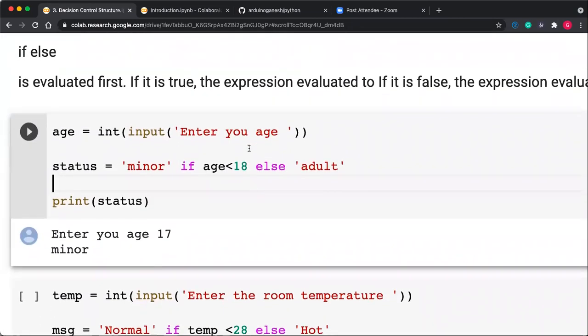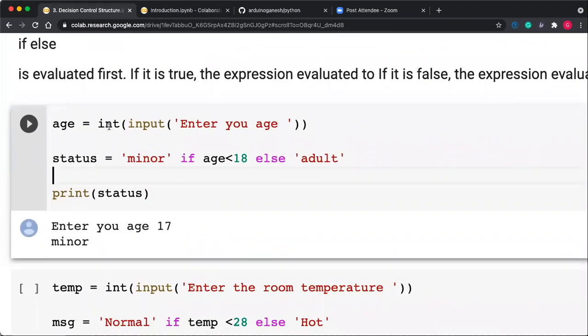We will understand this conditional operator with the help of one example. age is equal to int(input("enter your age")). So age gets entered as an integer and I'm checking here: the status is minor if age is less than 18, else the status is adult.